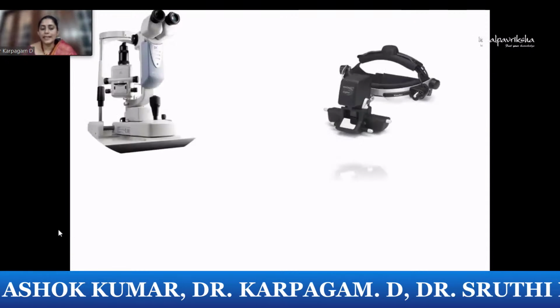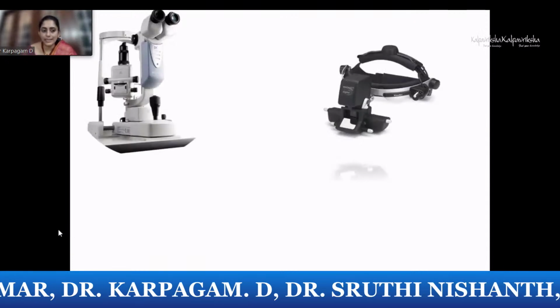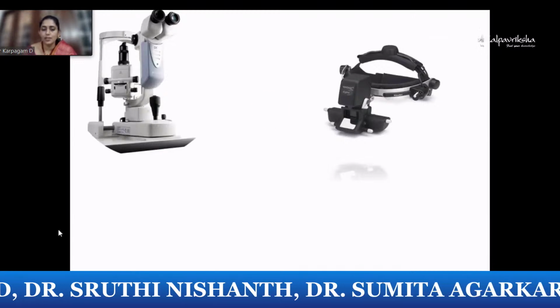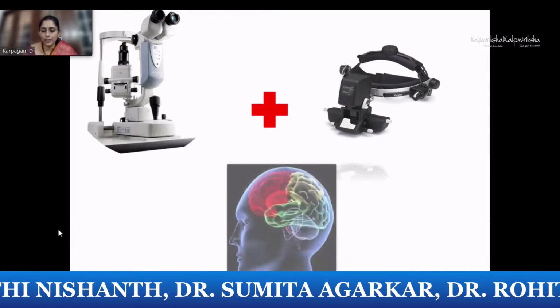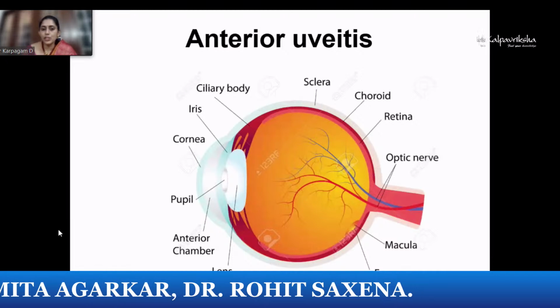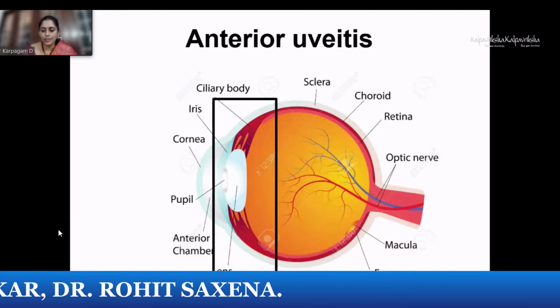So what is exactly needed is a very good detailed slit lamp examination, and never forget to do an indirect ophthalmic examination for all the patients. And ultimately, you just have to put it together in your brain. So, moving on further into how to diagnose a case of anterior uveitis.